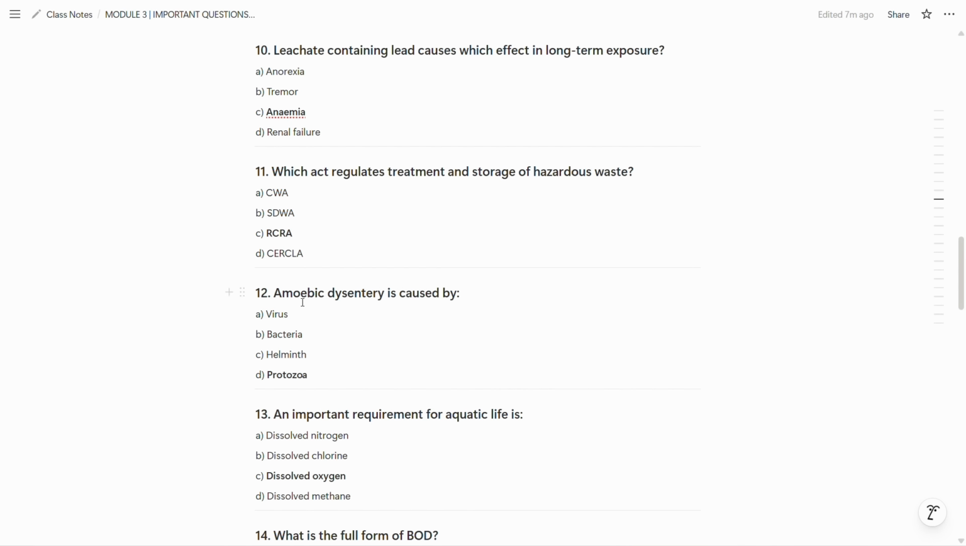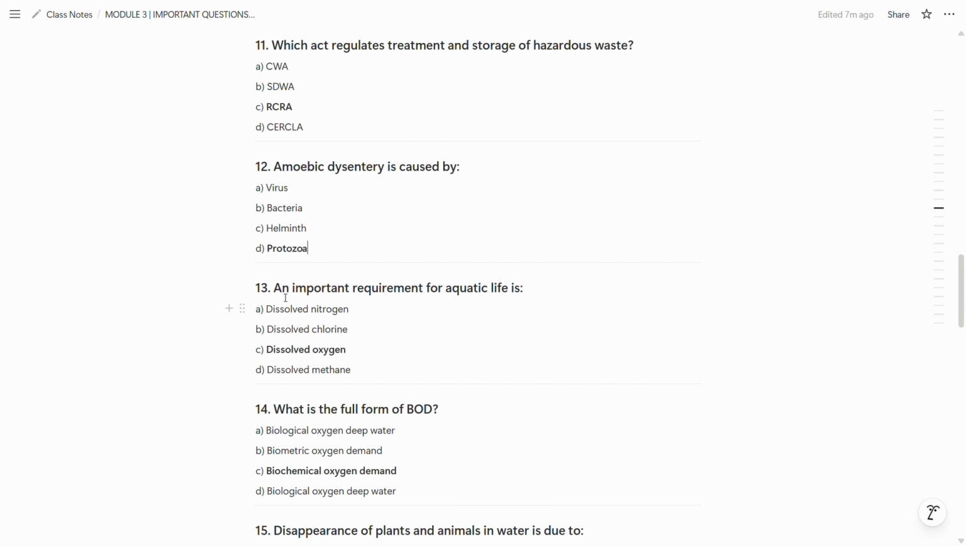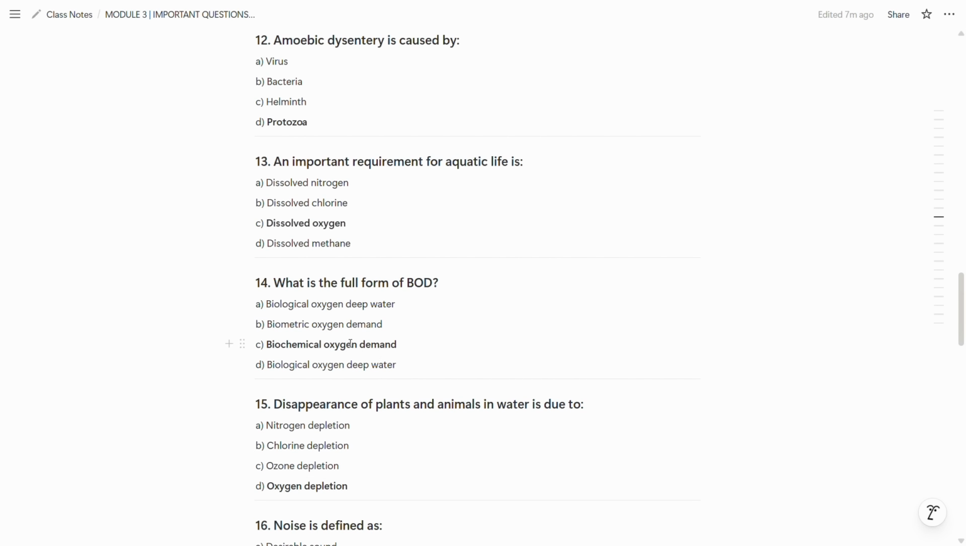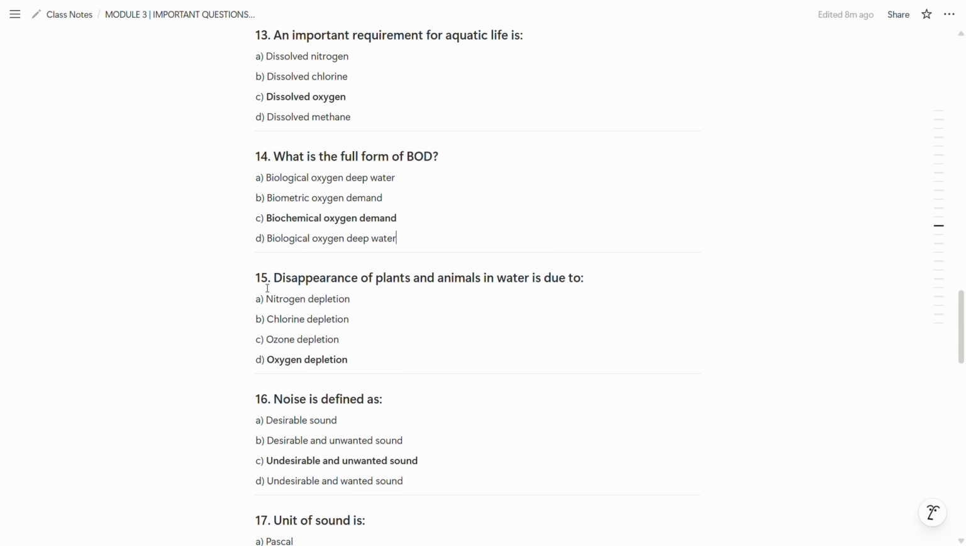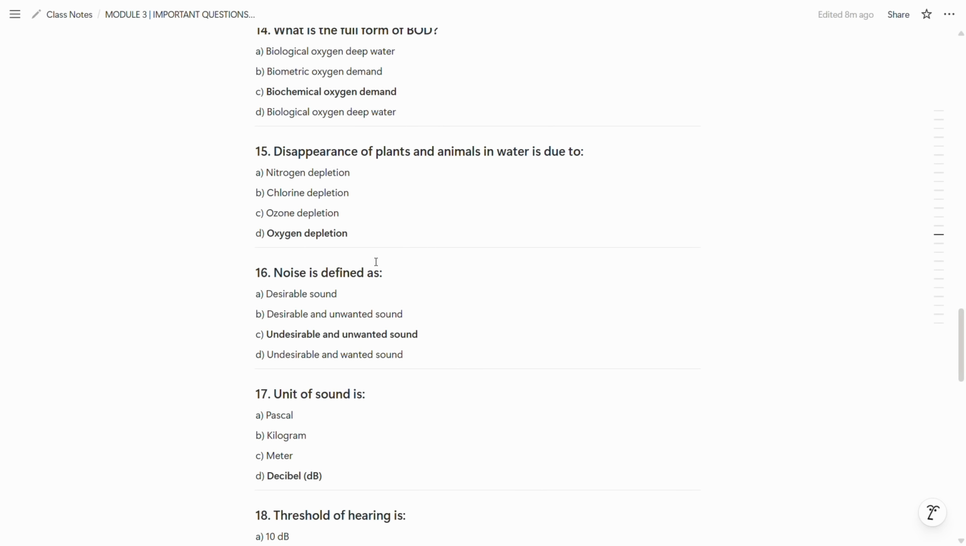Now the 12th question is amoebic dysentery is caused by protozoa. So D option is the correct one. Now in the 13th question, an important requirement for aquatic life is dissolved oxygen. So C option is the correct one. Now what is the full form of BOD? The full form of BOD is biochemical oxygen demand. So C is the correct one. Now the 15th question is disappearance of plants and animals in water is due to oxygen depletion. So D is the correct one.